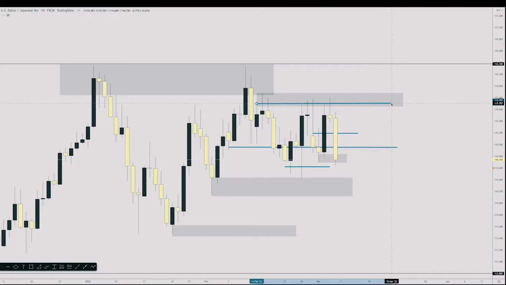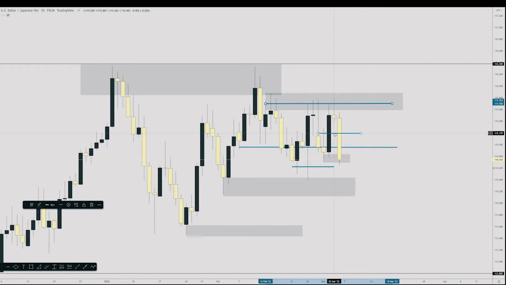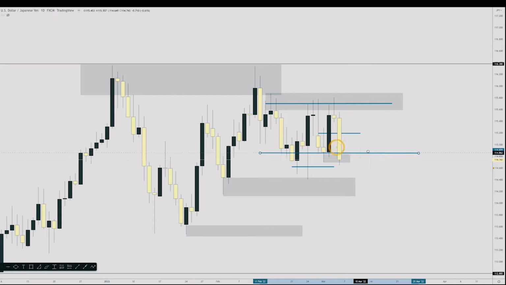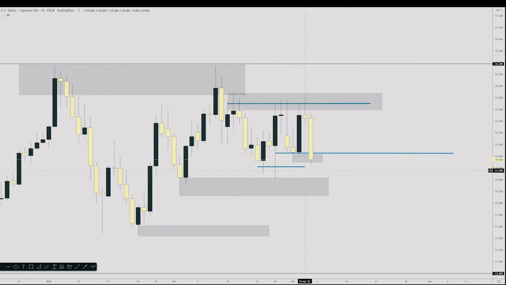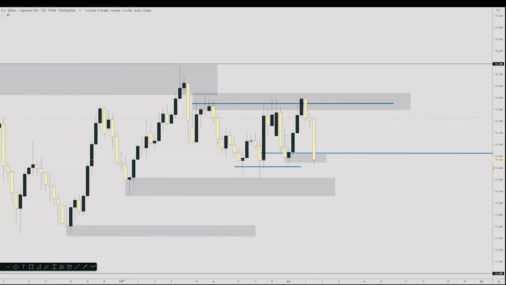We created a double top at this area of supply/resistance. We had strong wick rejection here, and this is a 3-pin pattern that we created to make this bearish engulfing candle. We have a level down here that needs to be broken, or that appears to be broken, and let's drop down to a lower time frame.